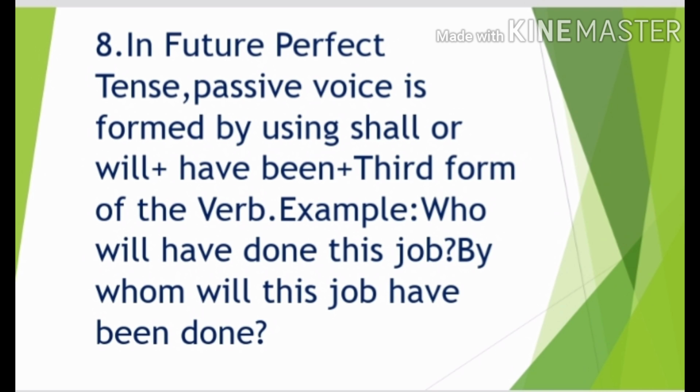In future perfect tense, passive voice is formed by using shall or will plus have been plus third form of the verb. Now look at the example. Who will have done this job? So it is in the active voice. We change it to passive. By whom will this job have been done? So as per the rule, will or shall plus have plus been plus third form of the verb.